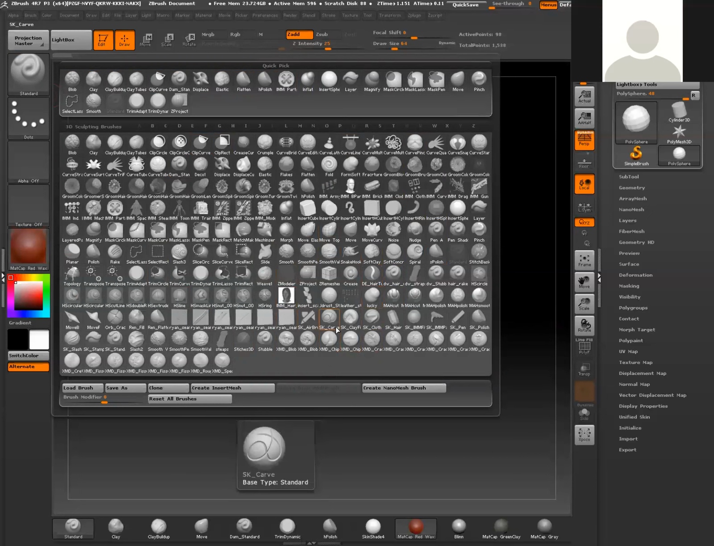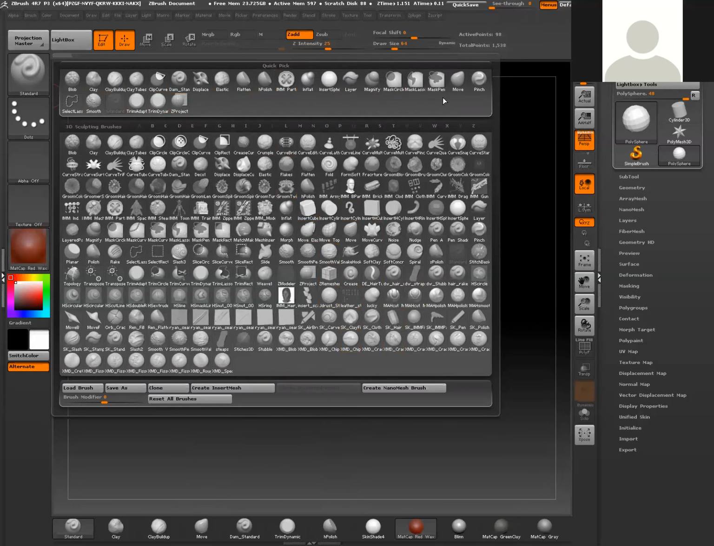Now, most of what you're seeing here is everything that ships with ZBrush. I also have some others that I've installed, downloaded from third parties and just installed. So you may not see as many as you see right here. But at the top portion, the quick pick portion, these are typically the most used ones. So you'll kind of develop your own sense of brushes that you really, really like.